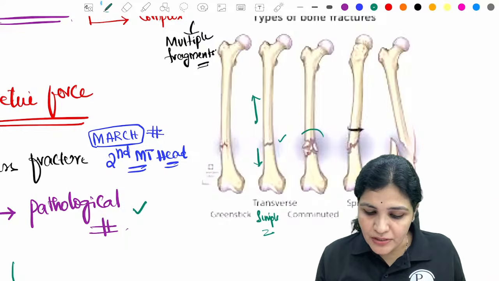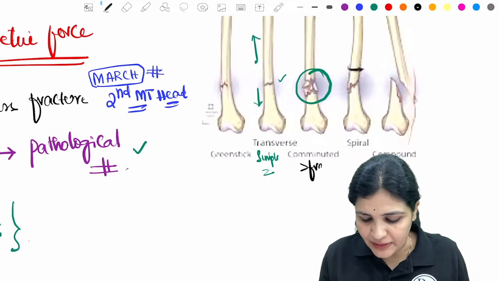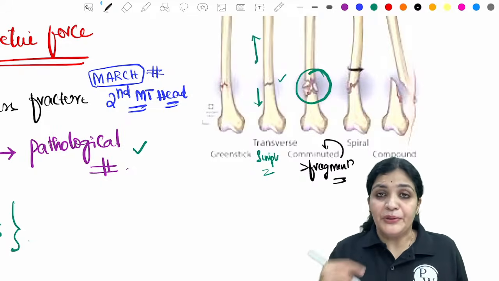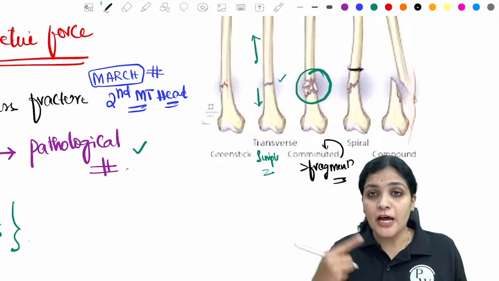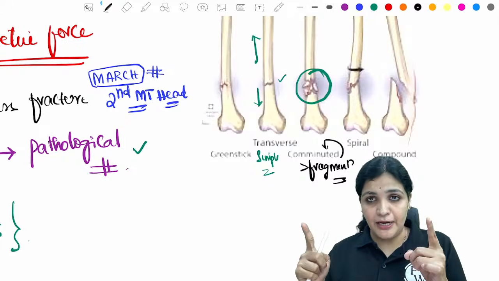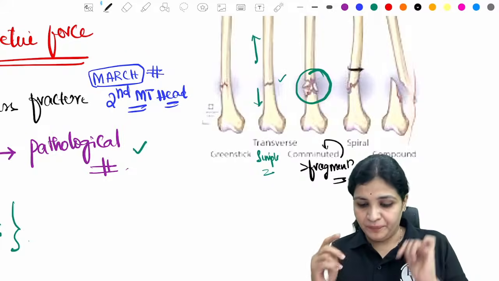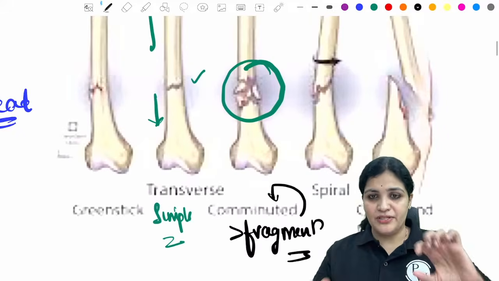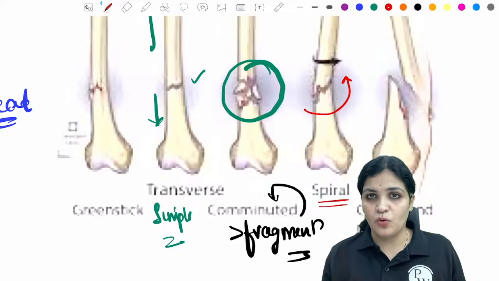And then I've told you this is a complex fracture where there are more than 3 fragments. Whenever there are more than 3 fragments of bone, it is called a comminuted fracture. What do you mean by comminuted fracture? Whenever the bone pieces are more than 3. A fracture has to make the bone into 2 fragments, right? If there are more than 3 fragments, it is called a comminuted fracture. And whenever there is a twisting force involved, this is called your spiral fracture, right?